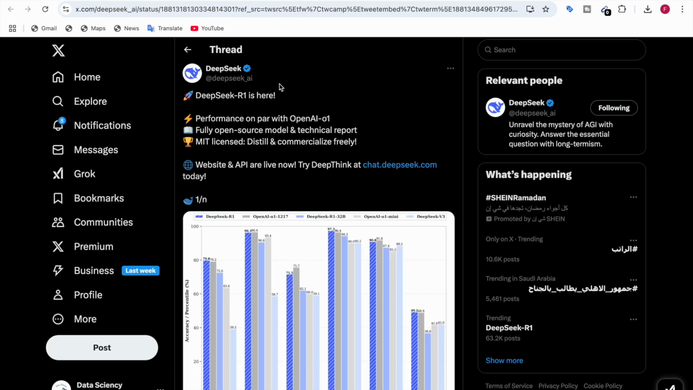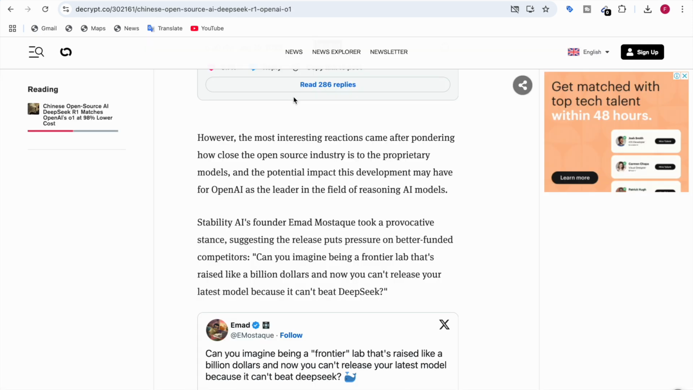And DeepSeek has also tweeted that the DeepSeek R1 is here, performance on par with OpenAI O1, and it's a fully open source model with a technical report, and an MIT license. And they say that the website and API are live now. You can also try DeepThink at chat.deepseek.com today.